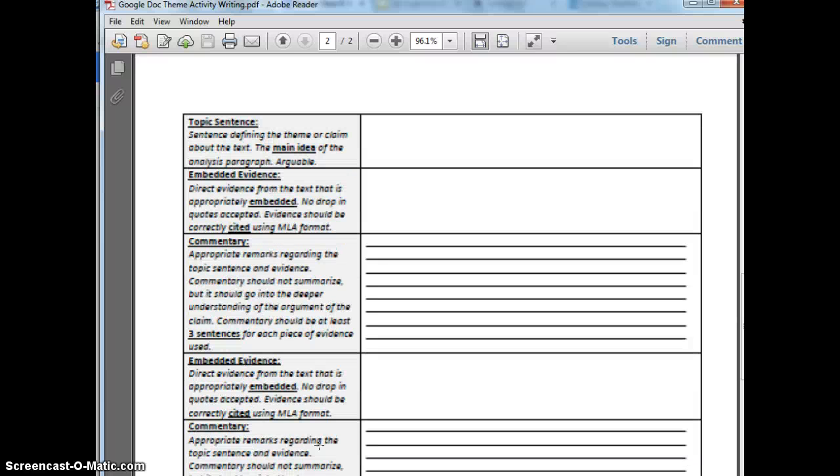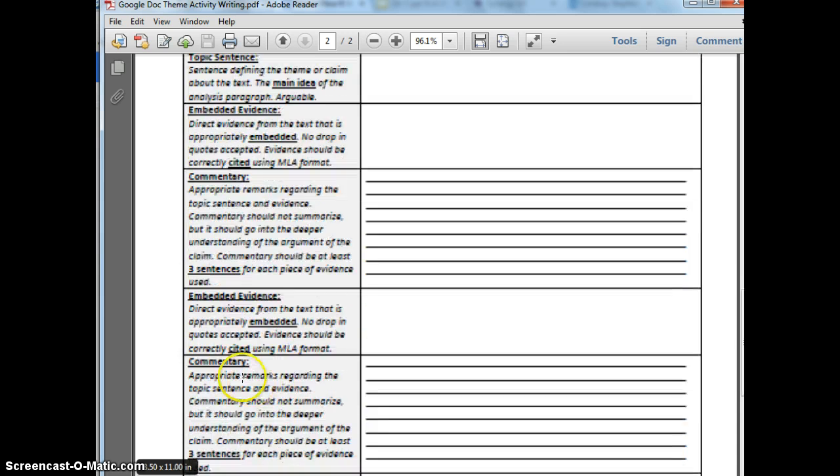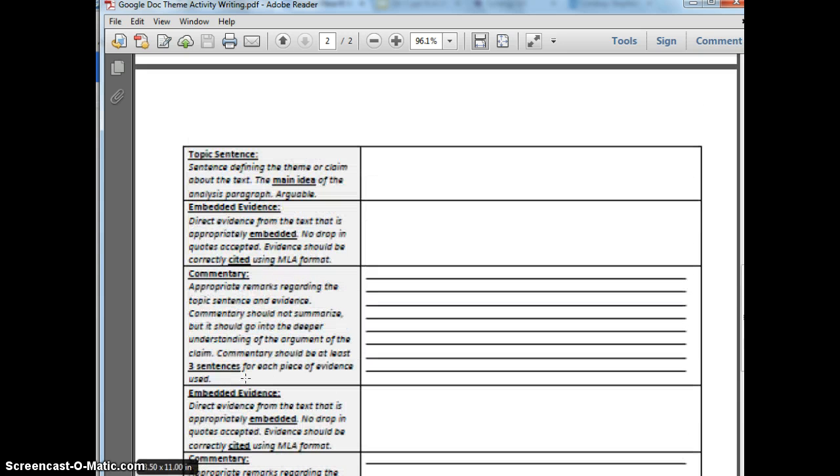And then you have this rubric, and I know it's really blurry, but it basically says topic sentence, it defines your theme. Embedded evidence, it embeds your evidence. You have, for example, blah blah blah. Commentary, 3 sentences. Embedded evidence, commentary, and closing sentence. So that's what you need to do. You don't even need to handwrite it.